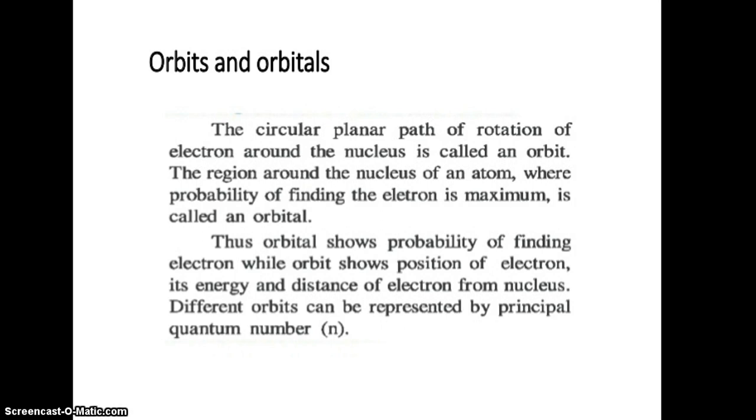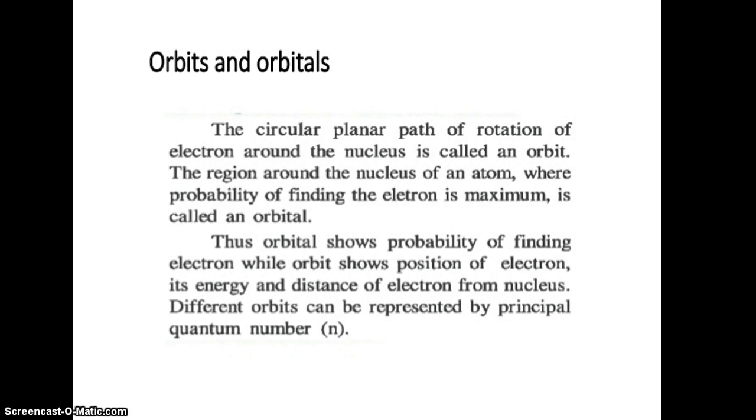Orbit means the circular path where the electrons revolve around the nucleus. And orbital means the region in which the probability of finding an electron is maximum. So, orbit means the circular path around the nucleus in which the electrons are revolving, and orbital means the region around the nucleus of an atom where the maximum probability of finding an electron is called an orbital.